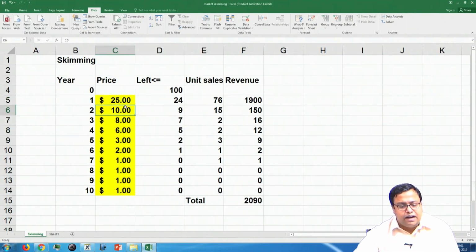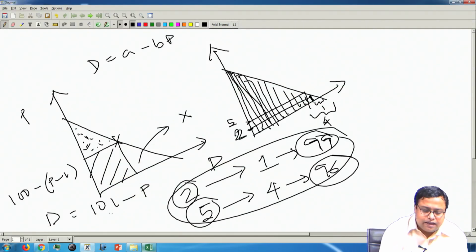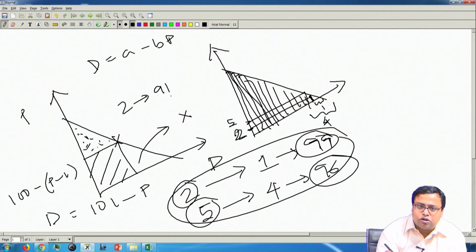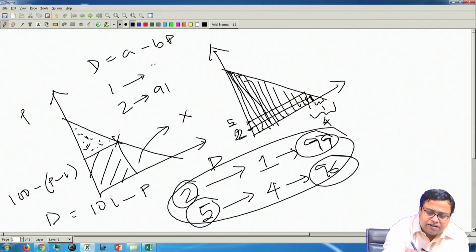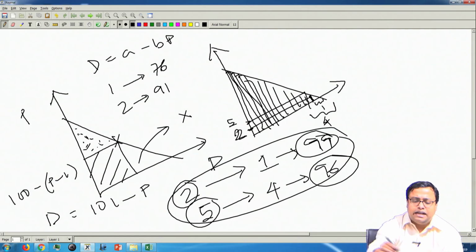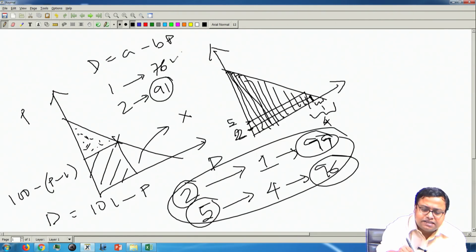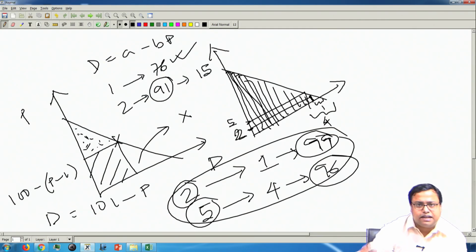In the second time period, if I put a $10 price, how many persons will buy? 101 minus 10 comes up to be how much? 91. So, in the second time period, 91% could have bought. In the first time period, 76% have already bought it. That is why, out of this 91%, 76% have already bought it, and only 15% buys in the second time period.